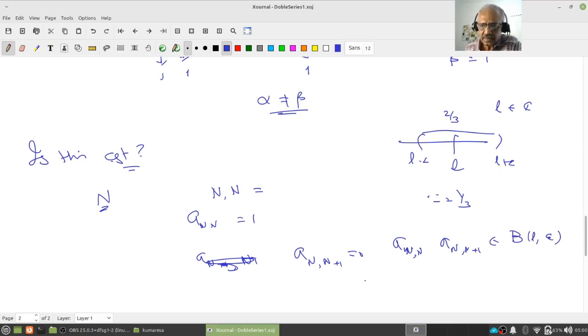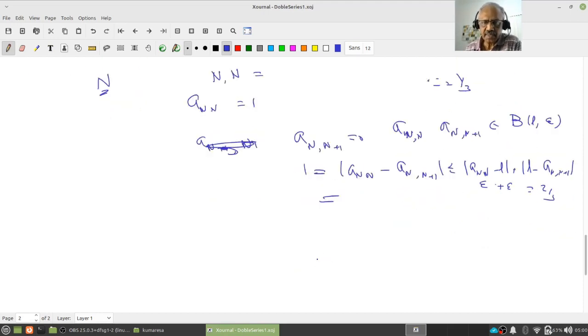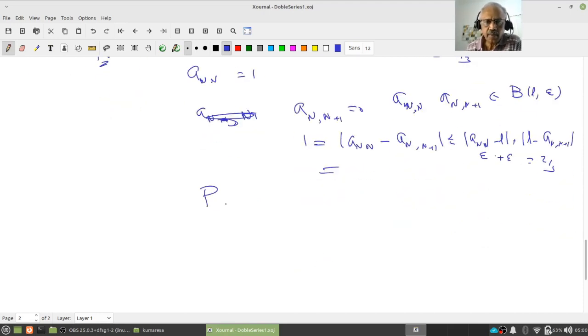That means the distance between a_NN and a_N,N+1 is less than or equal to |a_NN minus L| plus |L minus a_N,N+1|. That is less than epsilon and less than epsilon, right? Where epsilon is 1 by 3. Therefore, this is 2 by 3, but this is always 1. So, this is a contradiction. Yeah. So, pause, review, proceed.